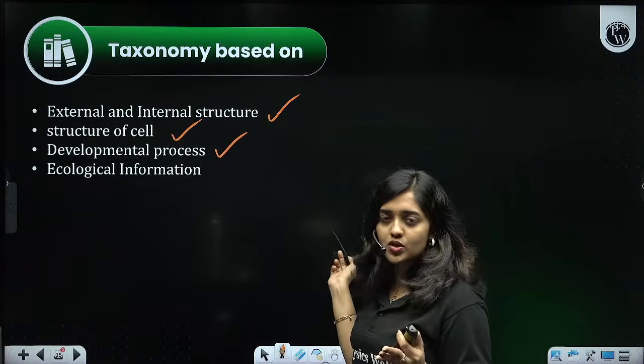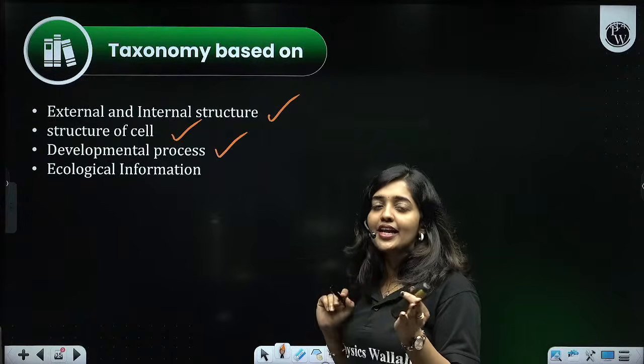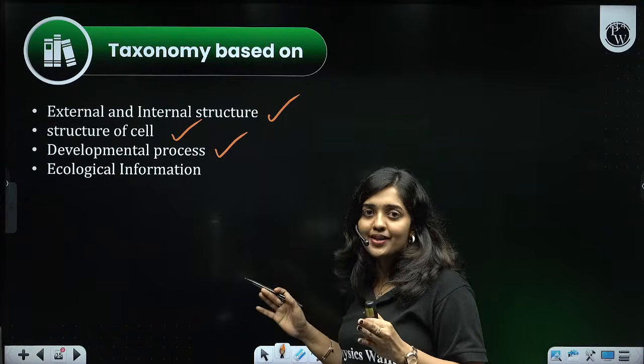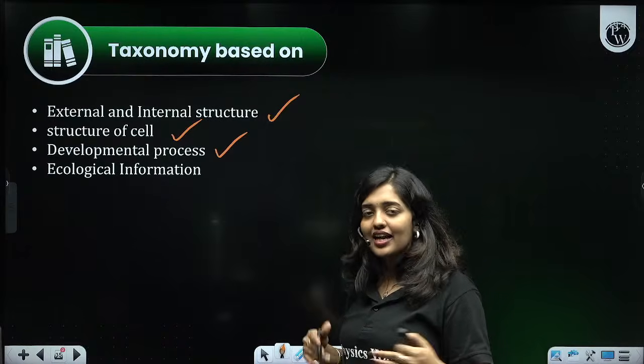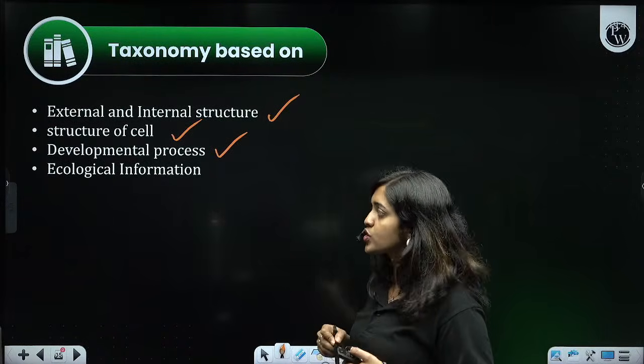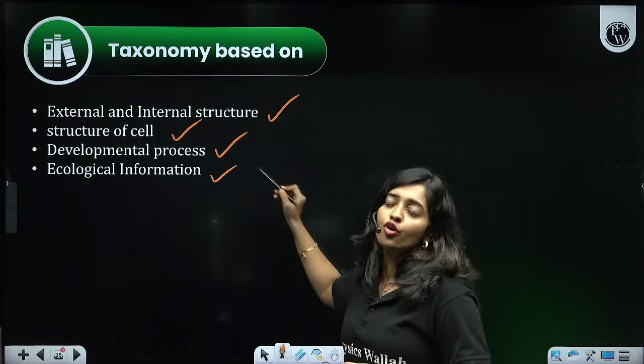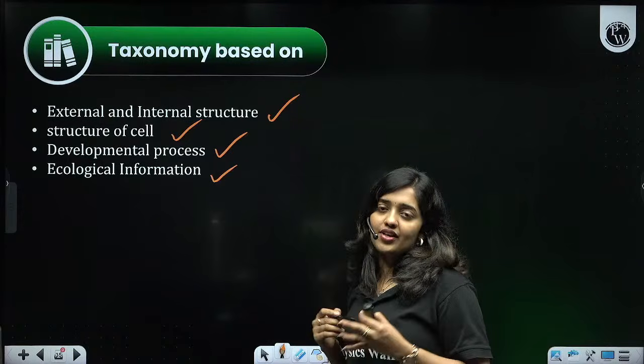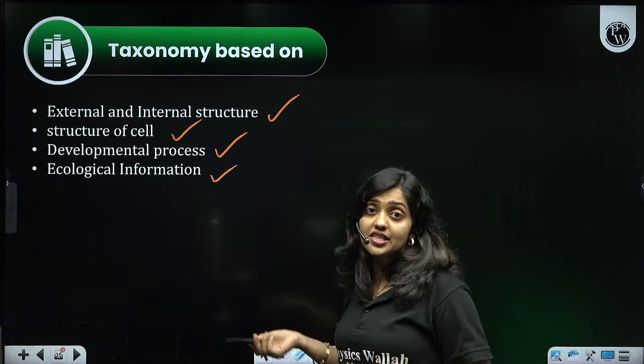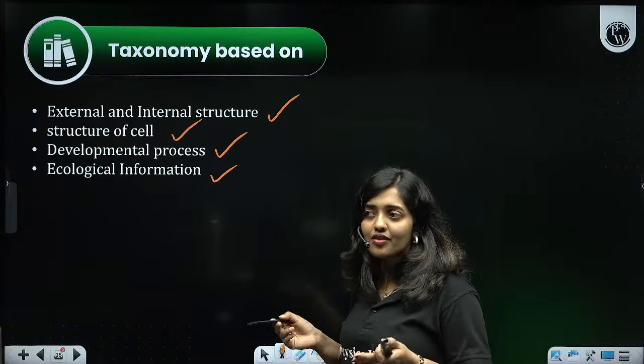The developmental process also involves the gestation period, how much time is involved in development, is it laying eggs, like that. So many developmental features are also analyzed. And ecological information, like where it is living, is it an aquatic organism, is it a terrestrial organism, is it an amphibian living in both places.